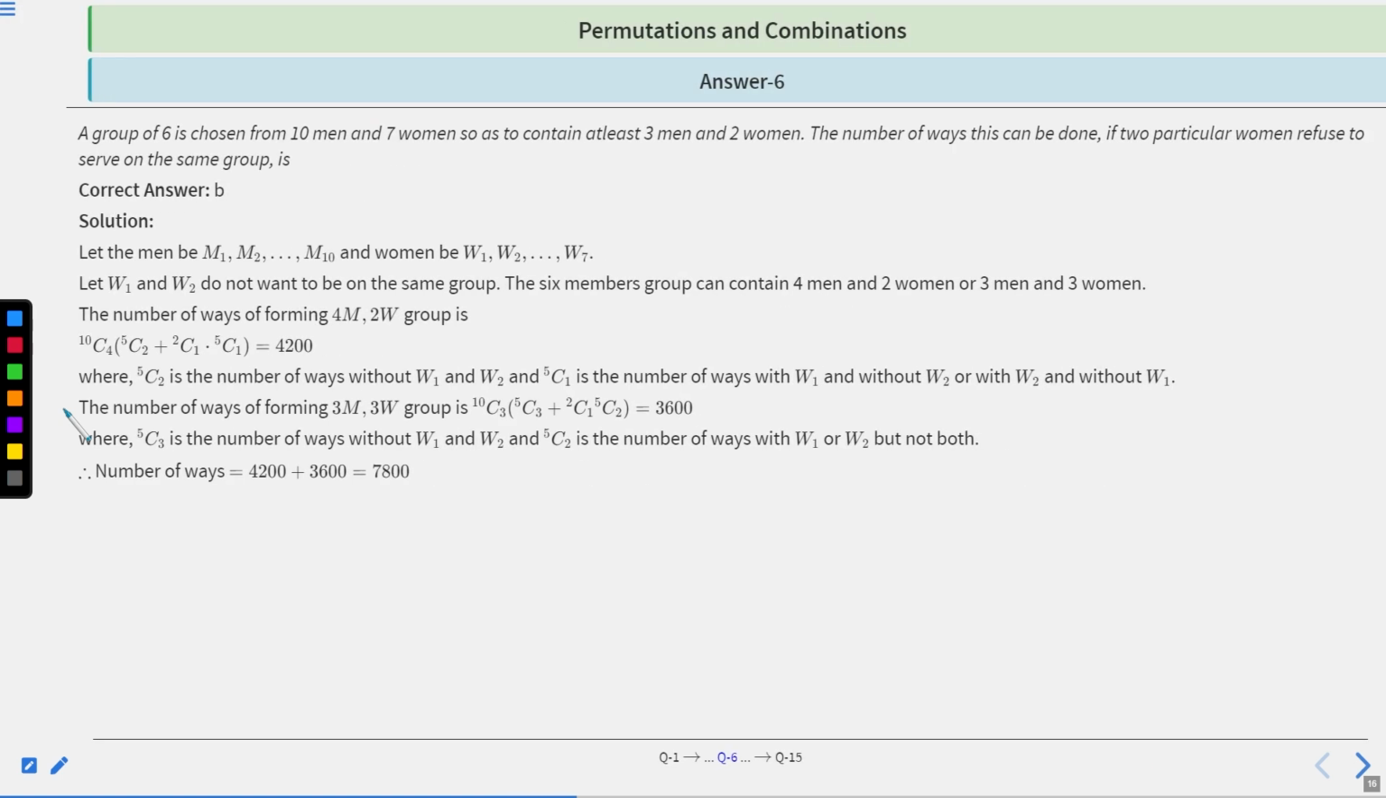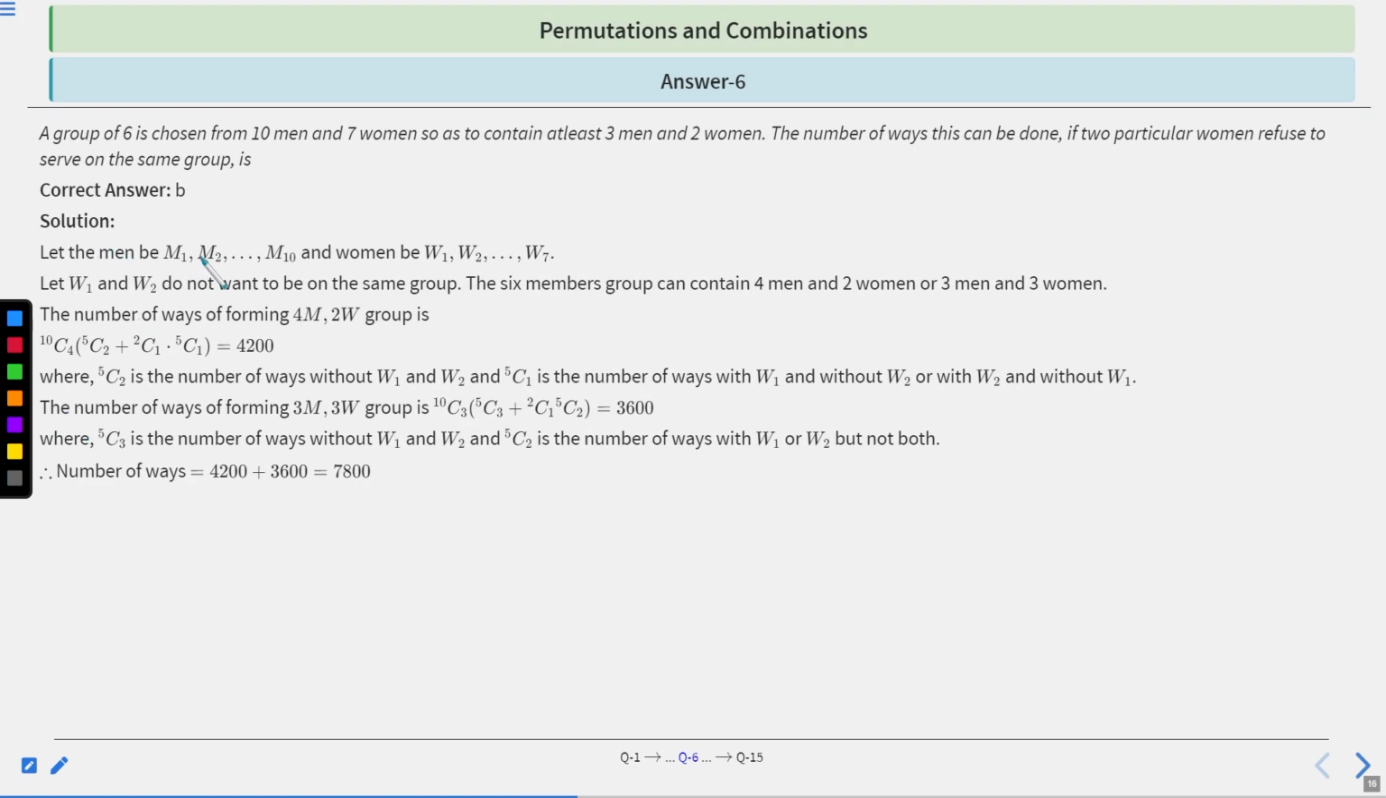Okay, let's move to the solution part. Let the men be M1, M2 till M10 and women be W1, W2 till W7. Let W1 and W2 not want to be in the same group. The 6 members group can contain 4 men and 2 women, or 3 men and 3 women, right?